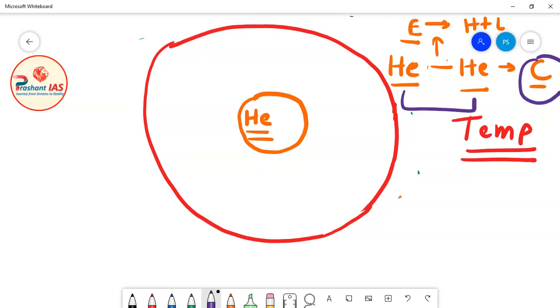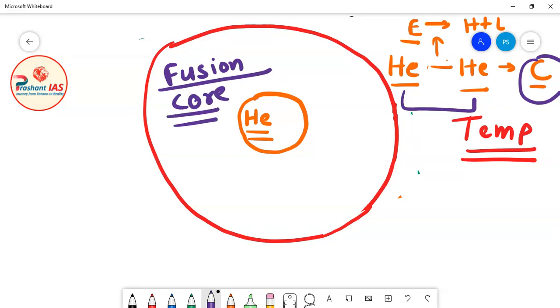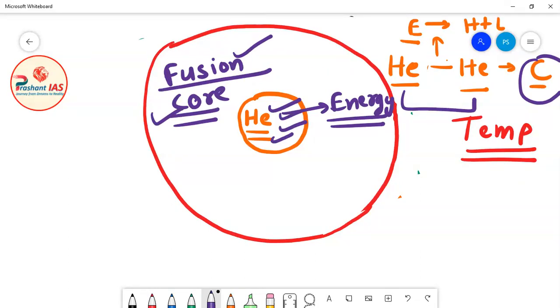So friends, now you can say that once again the fusion reaction has started inside the core of the star, and this core of the star again started producing an enormous amount of energy. Now let's see what will happen further.